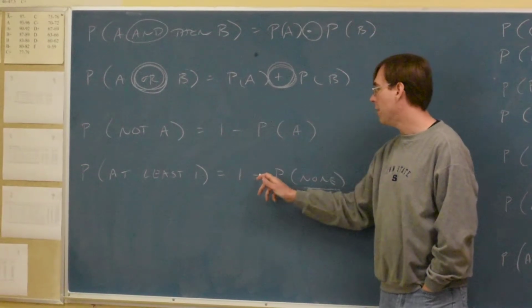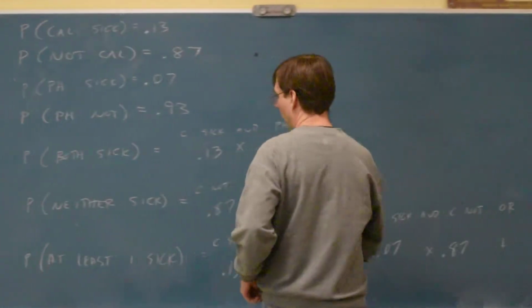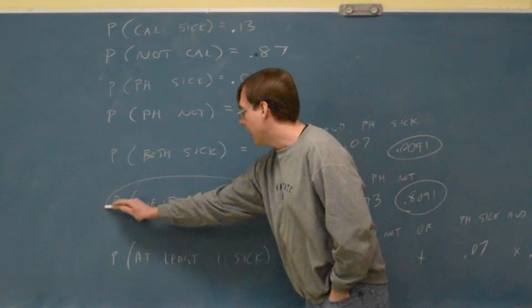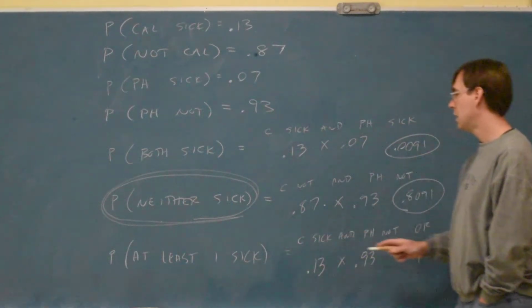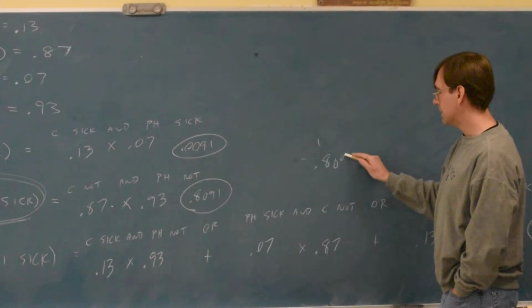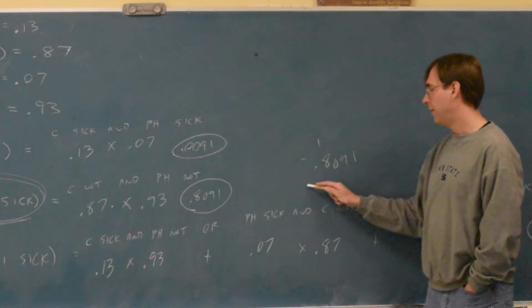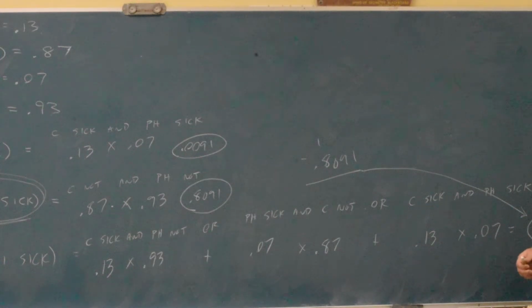And you could do 1 minus the nobody answer. So on this problem, we have here the answer for nobody being sick. If you go 1 minus nobody sick, that gives you the answer for somebody being sick.